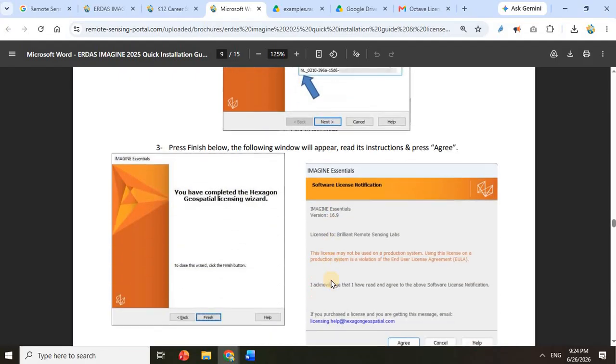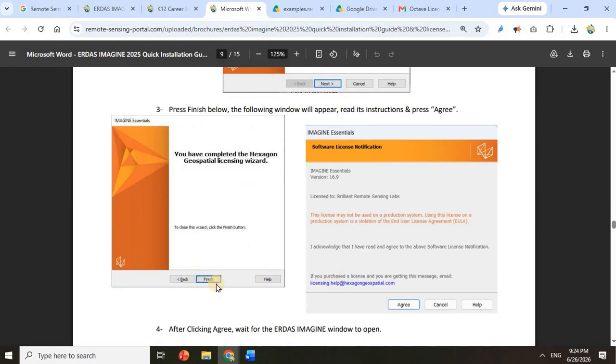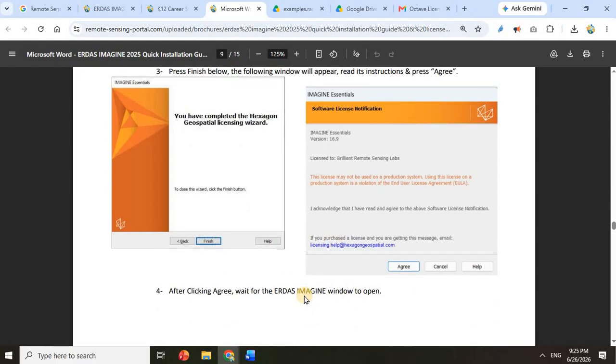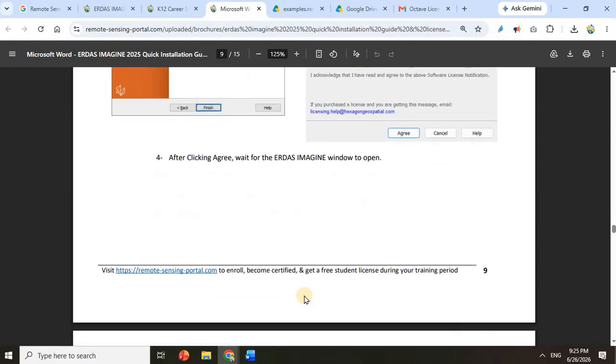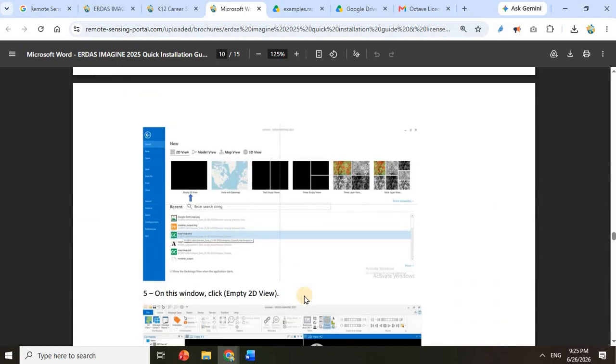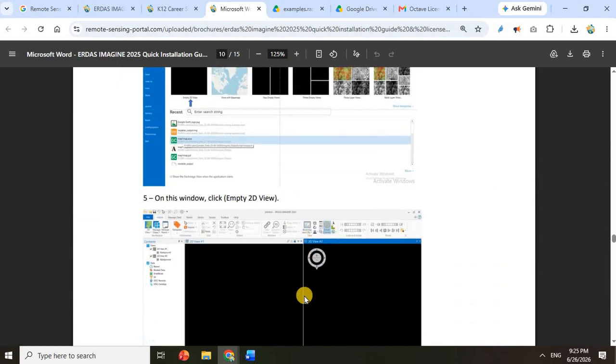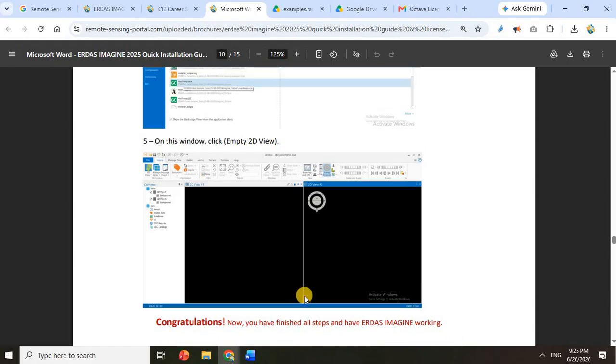Then the license will be activated and you will press finish and start running the software from the start menu. You will find everything working well, and congratulations, now you have finished installing ERDAS Imagine.